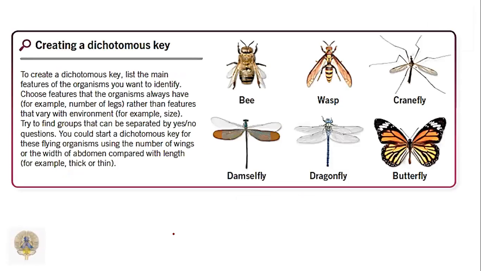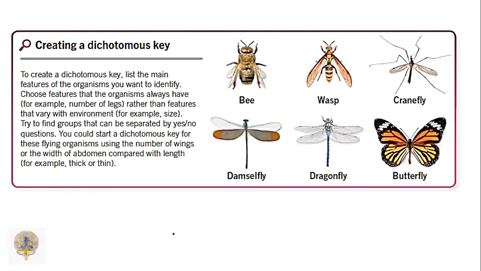Next, creating a dichotomous key. To create a dichotomous key, list the main features of the organisms you want to identify. Choose features that organisms always have, for example, number of legs, rather than features that vary with environment, for example, size. Try to find groups that can be separated by yes or no questions.